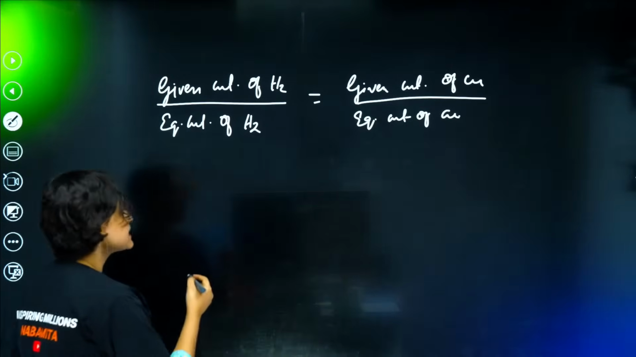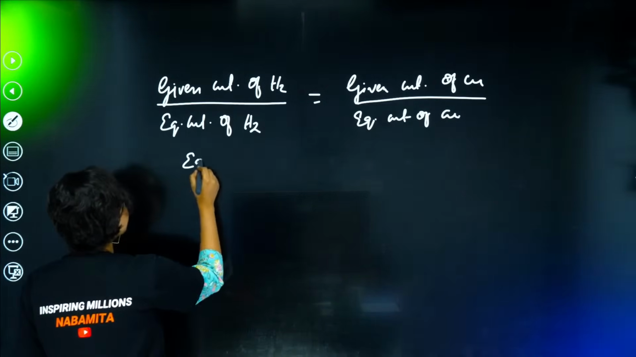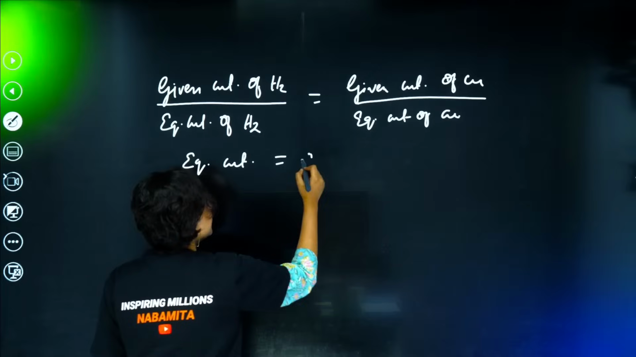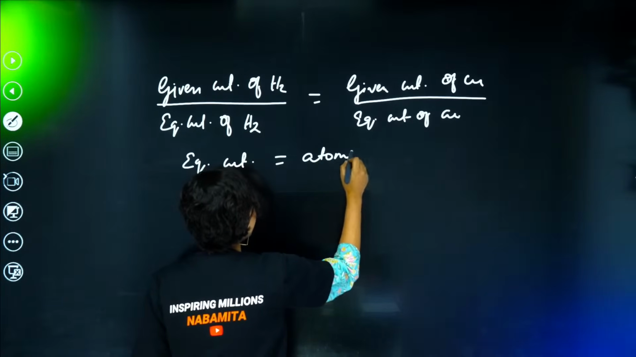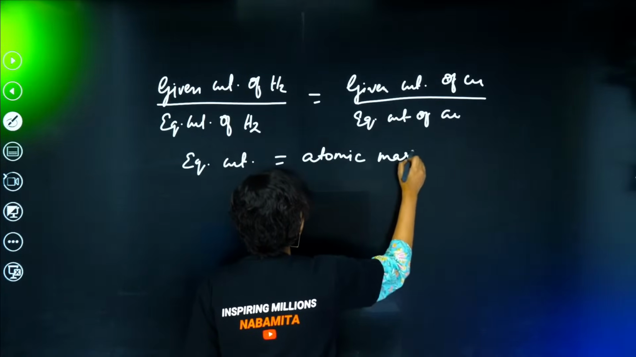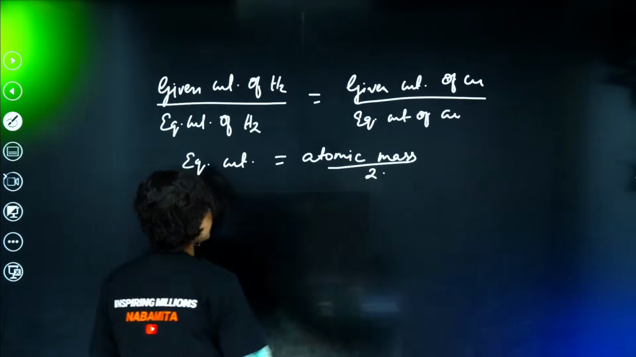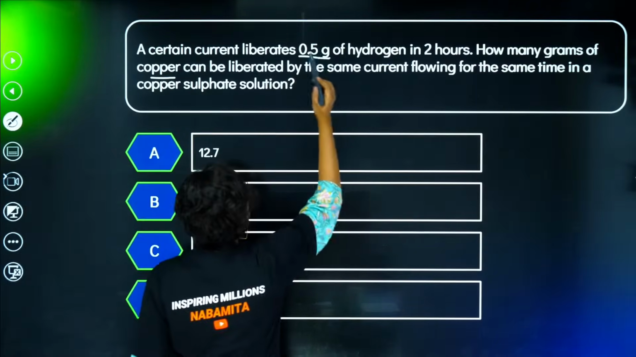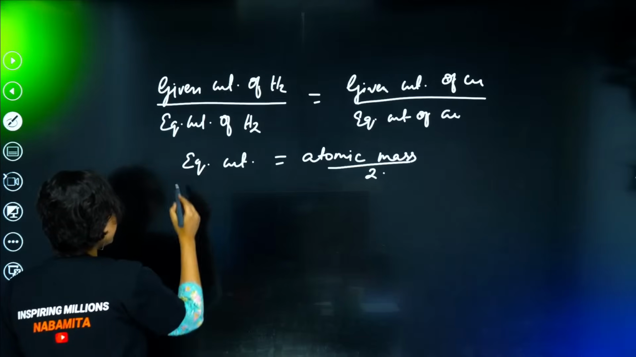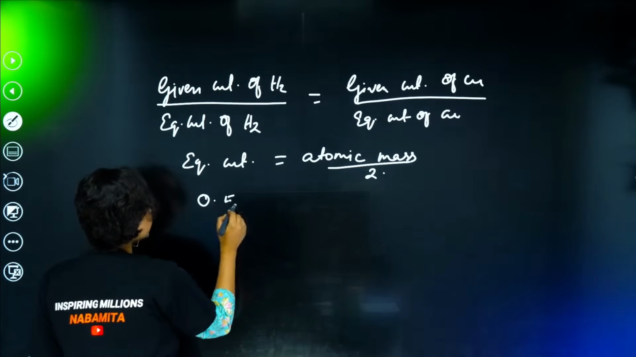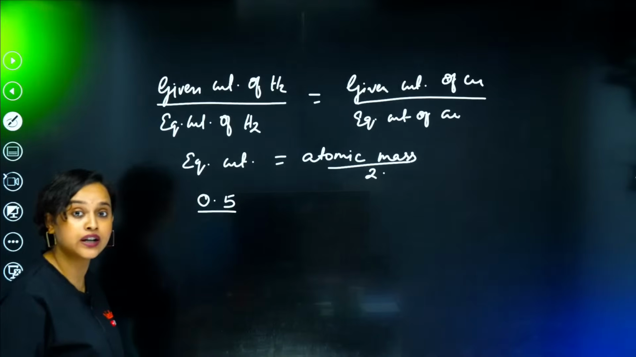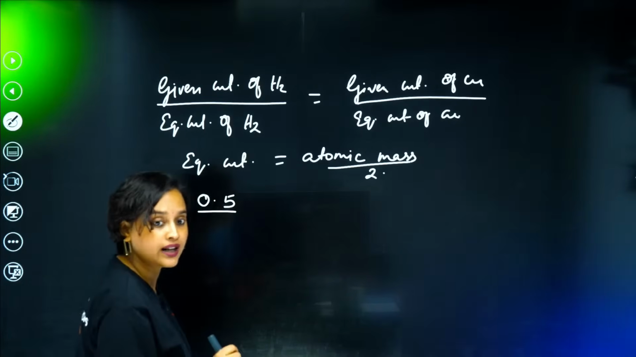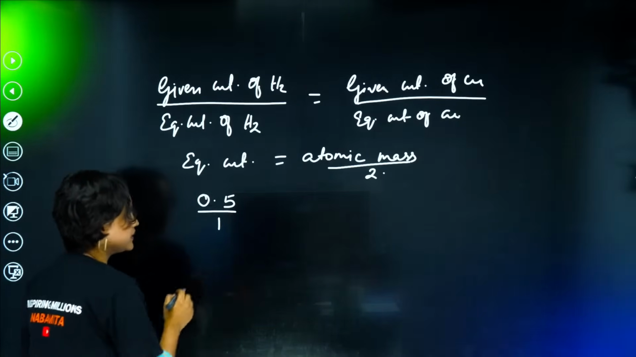Okay, so let's understand what this equivalent weight is and how we can find it. Basically equivalent weight, my dear student, is atomic mass divided by 2, okay? Now, what is the given weight of hydrogen here? The given weight of hydrogen is 0.5 gram, right? So I can write it as 0.5 divided by the equivalent weight of hydrogen, H2, which will be 2 divided by 2, so it's going to be 1. Am I right, guys?